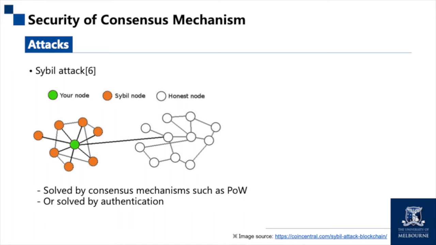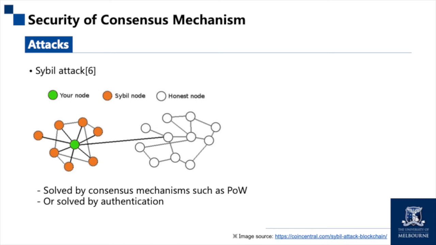Blockchain technology is able to address Sybil attacks using different consensus mechanisms, such as proof of work. In proof of work used by Bitcoin, a node must finish a large number of calculations to prove its legitimacy and thus be able to change the block data. This is too costly for a Sybil attacker and not as cost-effective as being an honest and legitimate node. Another solution is authentication, which will be discussed in the report.